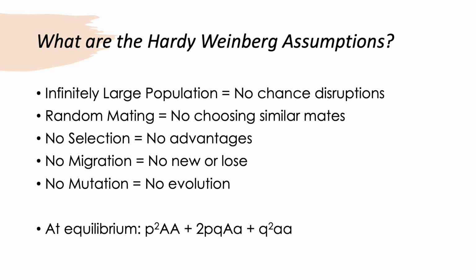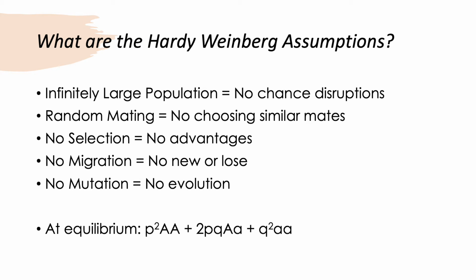Number 1, an infinitely large population. This means that there is less chance for outside disruptions to shift allelic frequency with greater individuals. For example, a natural disaster that kills 10 subjects in a population of 100 versus 10 subjects in a population of 20. 10% of individuals with varying genotypes may have passed away in the first population, while 50% passed in the second.